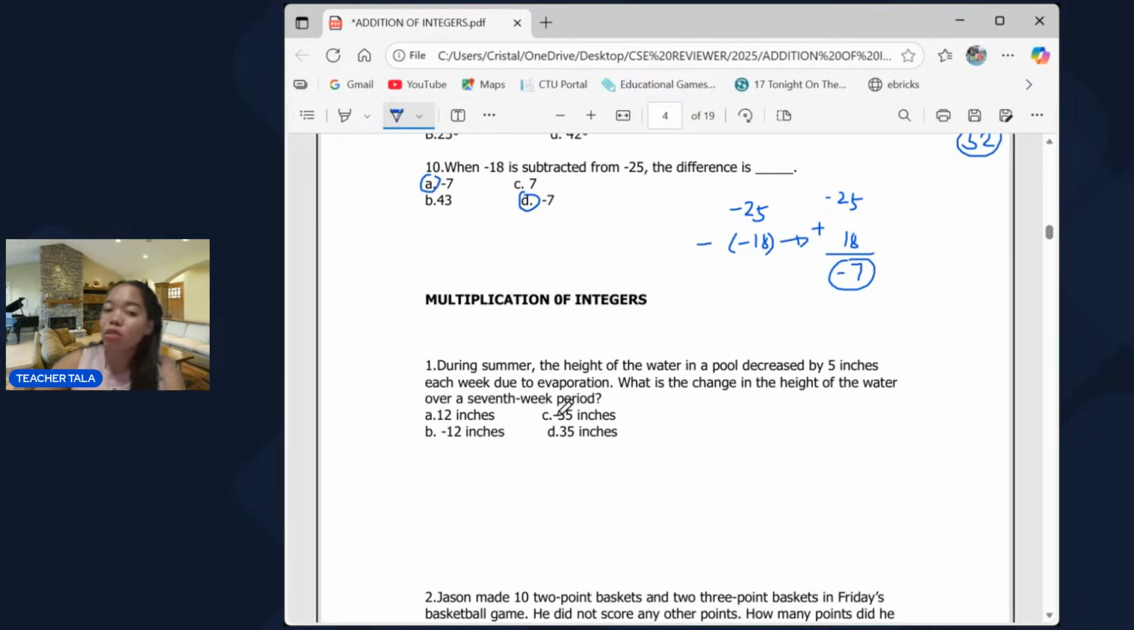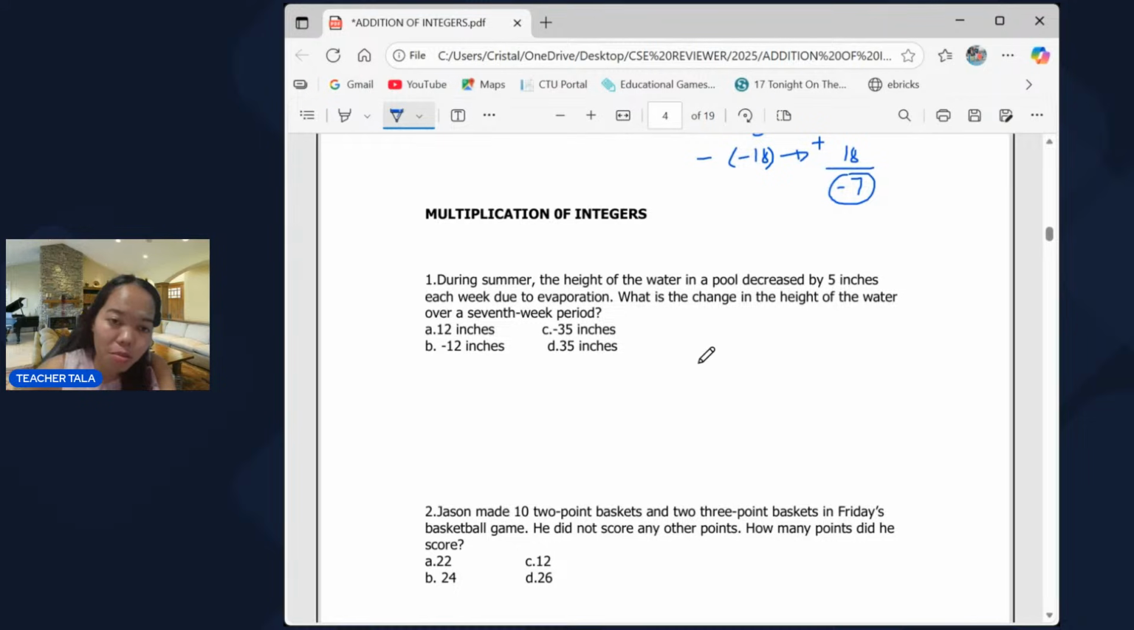So now let's go to the multiplication of integers. Dito naman, kung sa addition and subtraction, you have to add and keep the sign. Keep the sign kapag same signs. Dito naman sa multiplication, kapag same signs, the answer will take a positive number. And kapag different signs, the answer will get or will take the negative sign.